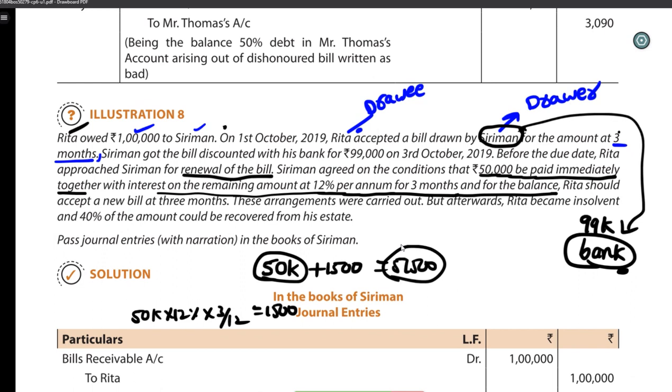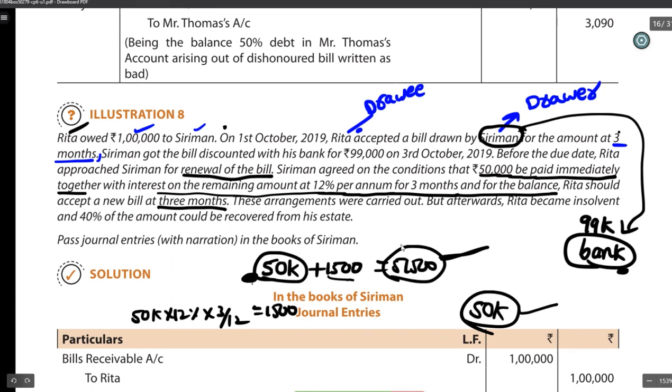Okay, so the new bill. Paid immediately with the interest, and for the remaining amount Rita should accept a new bill for 3 months. So if Rita pays this money, then only the renewal will be there. Then what is the remaining amount? Remaining amount is 50,000, right? For 50,000, Siriman is getting money right now, and we are also getting interest. So remaining balance means 50,000. So for the balance, Rita should accept a new bill for 3 months.